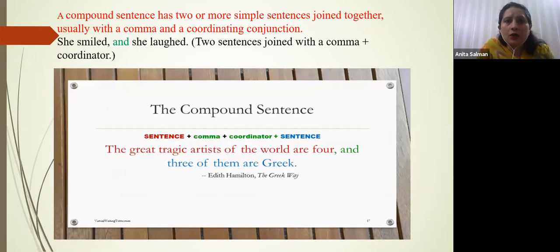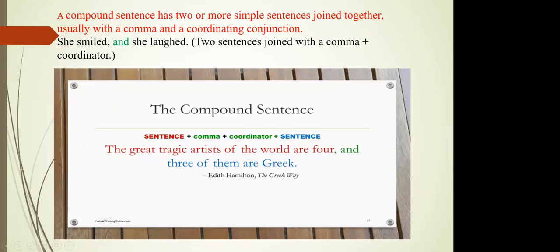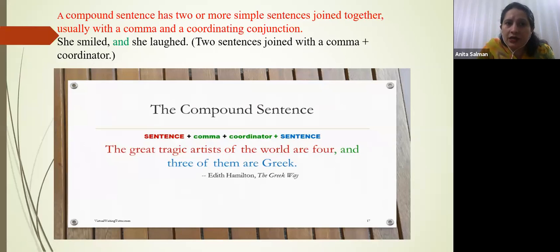Next, a compound sentence. What is a compound sentence? A compound sentence has two or more simple sentences joined together, usually by a comma or some conjunction, right? I'll make it clear from the example. She smiled and she laughed. There are two very simple sentences. They are joined by a coordinating conjunction, and. Both are joined with and.